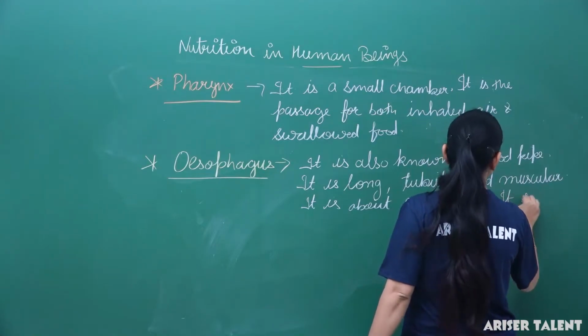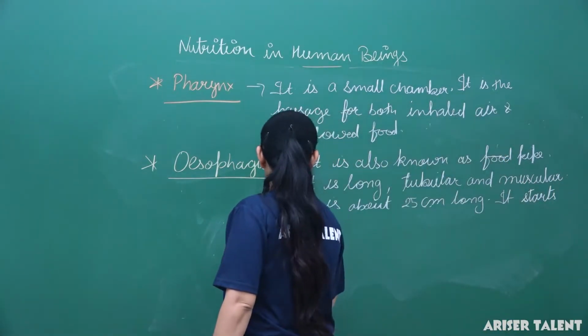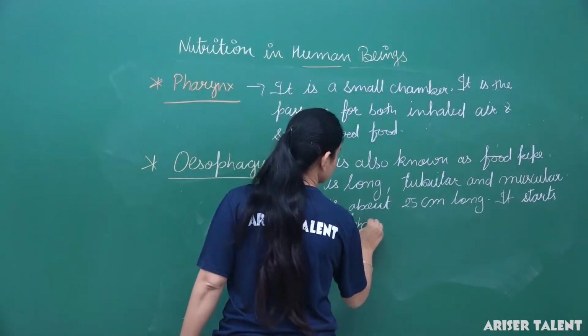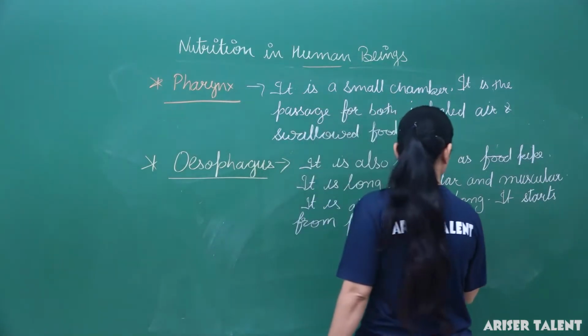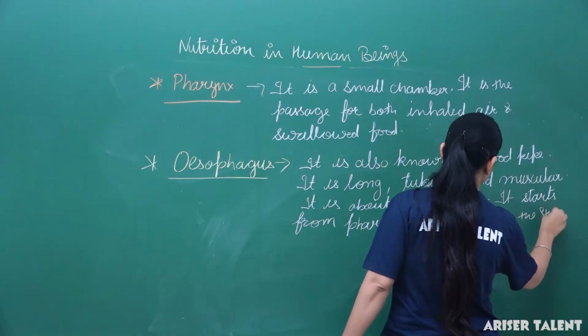It starts from the pharynx and ends in the stomach.